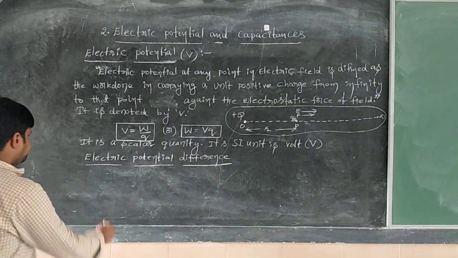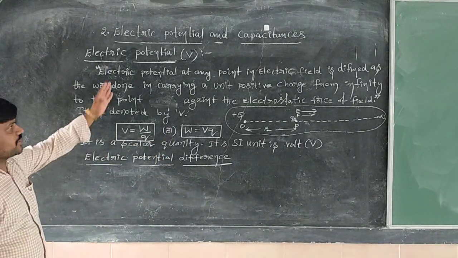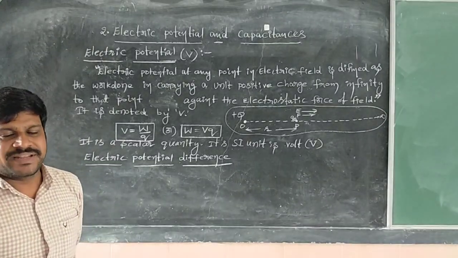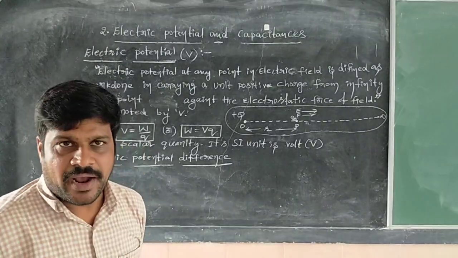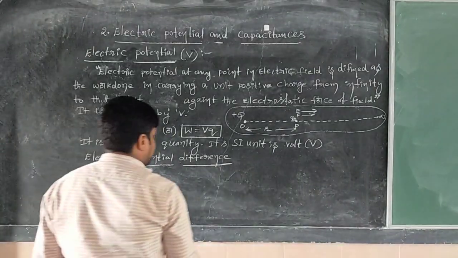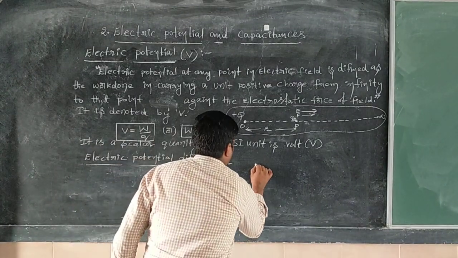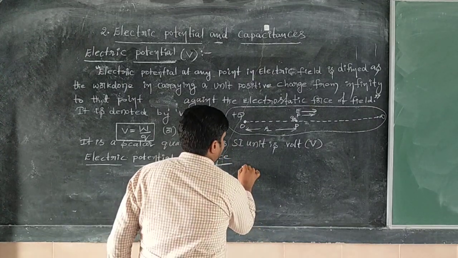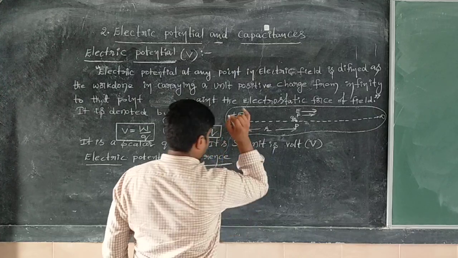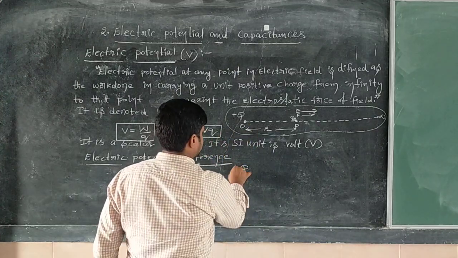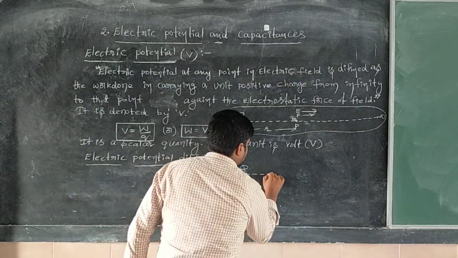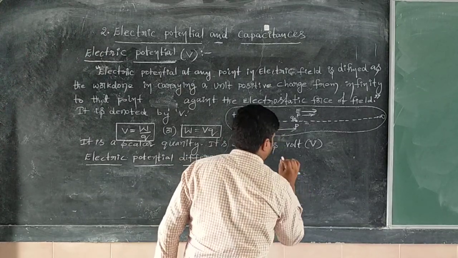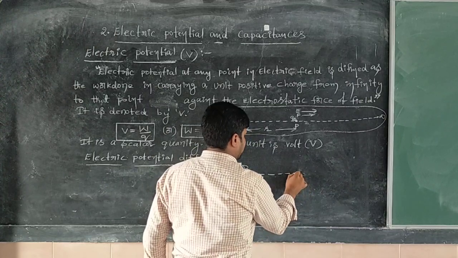Thereafter, we have the continuation of this topic. What is that? Electric potential difference. What is the electric potential difference? We have to define it. To define this, I have here one charge. The charge name is capital Q. That is a positive charge. Now, from this charge, here I am considering a point.